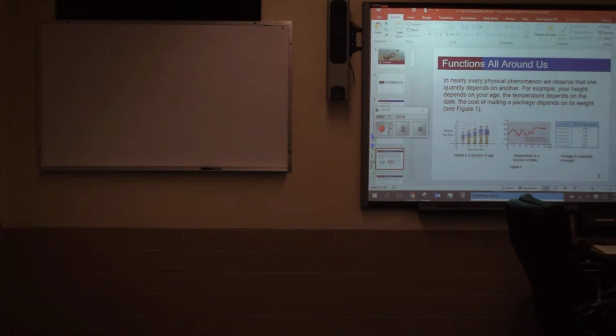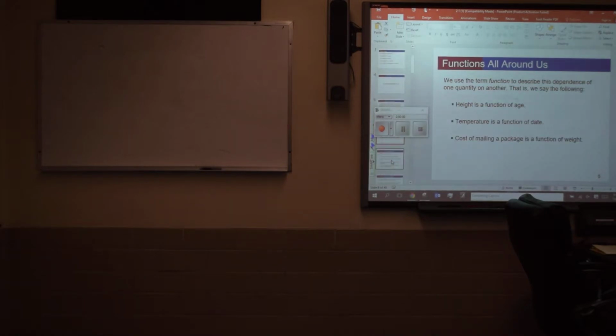Your height is a function of how old you are. As you start off, you're pretty small, right? Start to get older, you start to get taller. But eventually, then you start to get shorter. So the longer you live, the older you get, your height fluctuates based on that time.